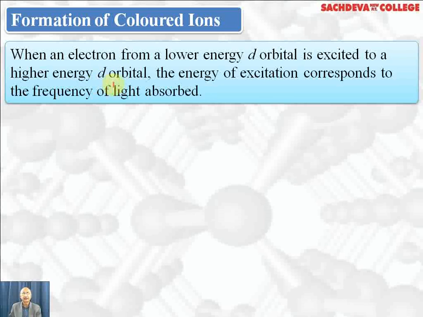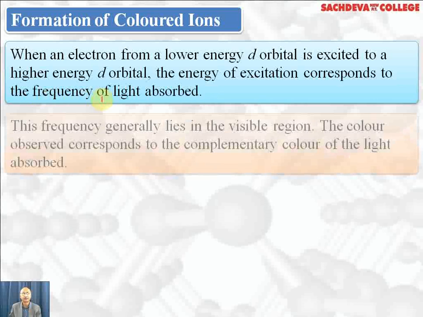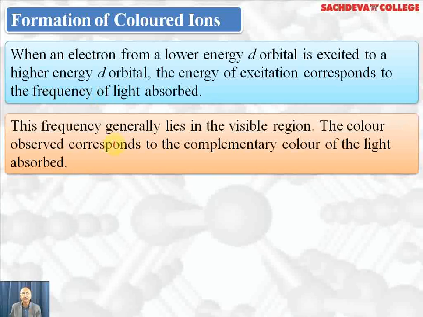So due to this splitting of d orbitals, there is a difference of energy, and when electrons from lower energy d orbitals go to higher energy d orbitals, the energy of excitation corresponds to frequency of light absorbed, and the frequency generally lies in visible region. Therefore, color is observed, which is the complementary color of the light absorbed.